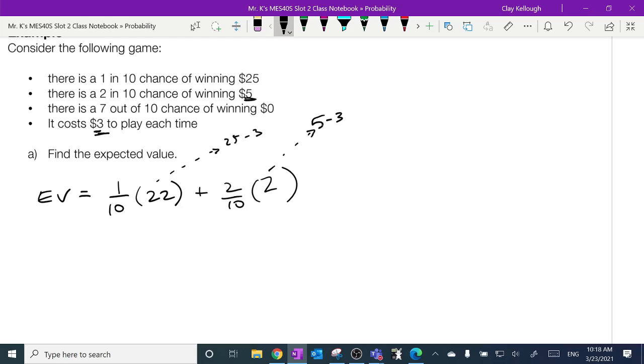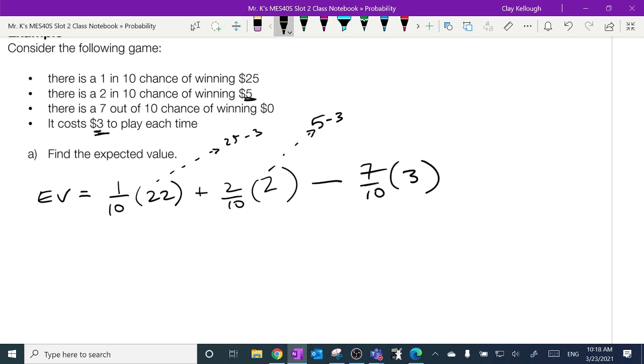So if there was a third prize, I'd add another one. If there was a fourth prize, I'd add another one. I keep going till I'm done with all the wins. There can be multiple ways to win, but all the losses go into one part of the formula. There's a 7 out of 10 chance that I lose my $3. All right, can you tell yet? Is that going to look positive or negative when it's all calculated?